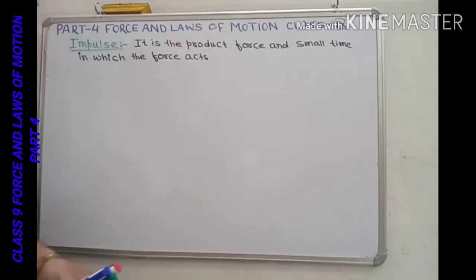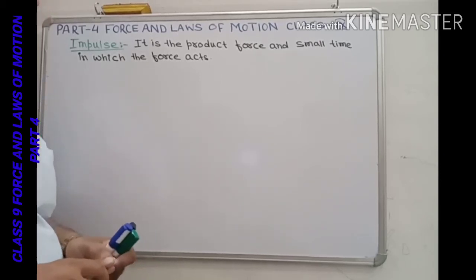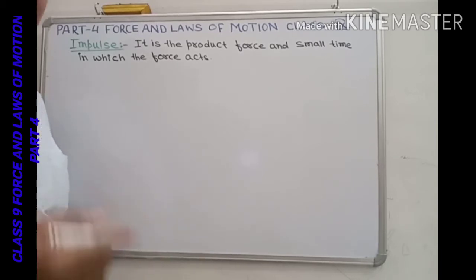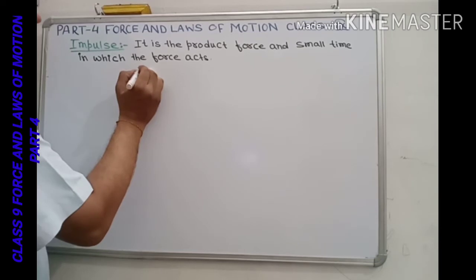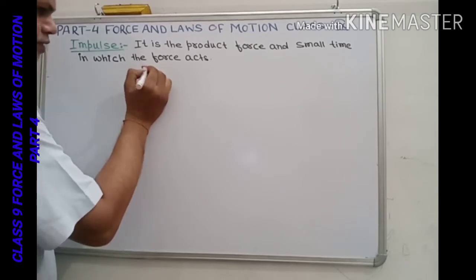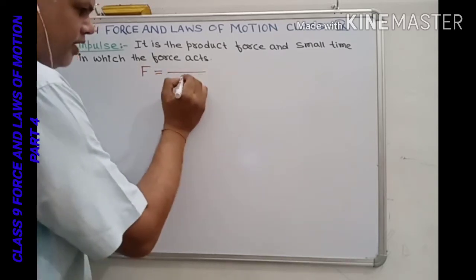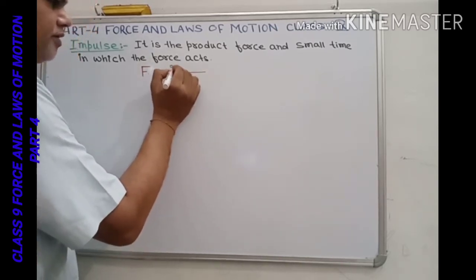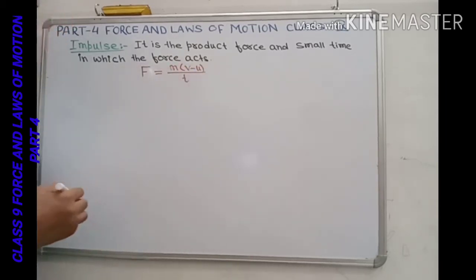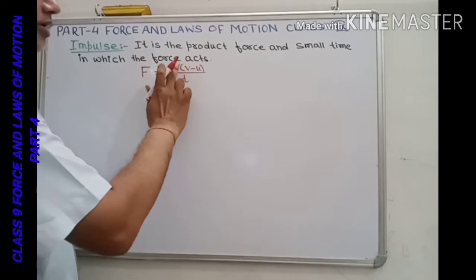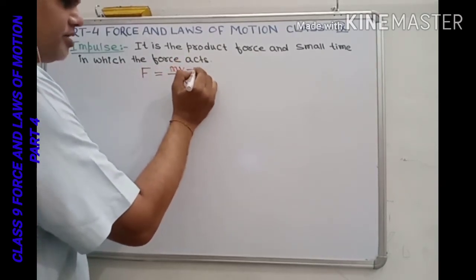From Newton's second law of motion, which we studied in our last lecture, force is equal to the rate of change of momentum, or I can also write it as final momentum minus initial momentum.